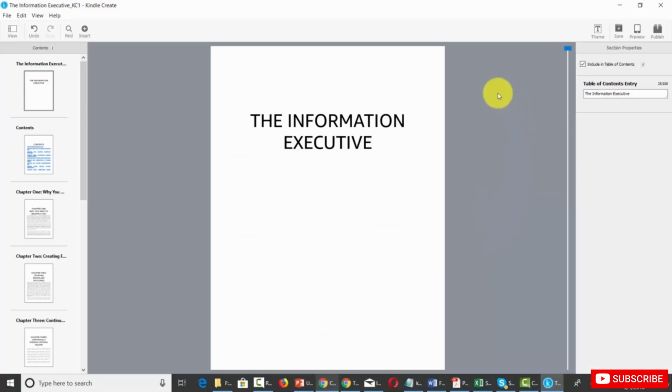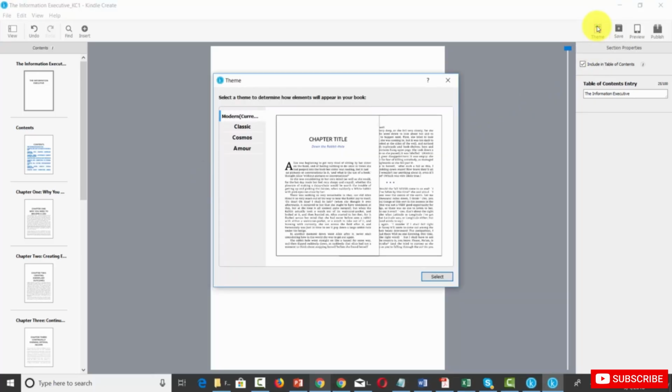Welcome back. Now that we are inside of Kindle Create, one of the things that we can do now is select a theme that we can use to make our formatting consistent. And so we can click this button that says Theme. And what we're going to do is select a theme. Now by default, Kindle Create uses the modern theme, and that's the one that we are using right now. And we can also select the classic theme. And when we do that, we can click this button that says Select.